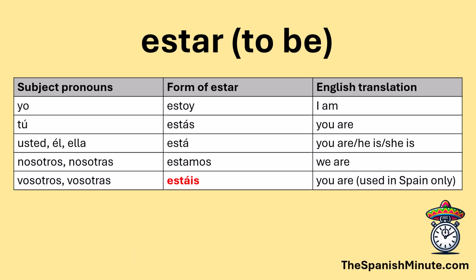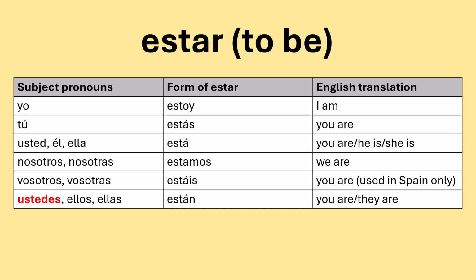Vosotros is a form that is used in Spain only, so we won't get into it too much. It's an informal plural form that you would use, for example, with a group of your friends. The form of to be that is associated with vosotros is estáis.